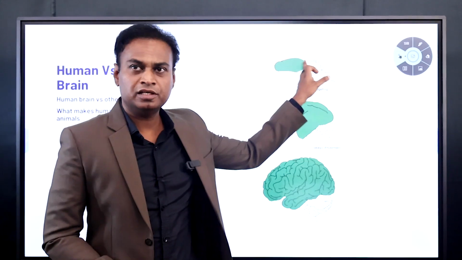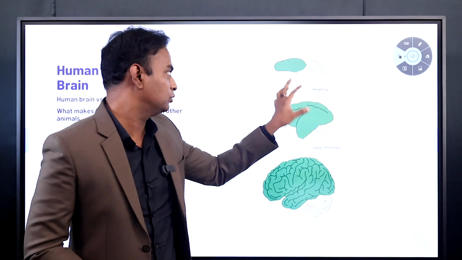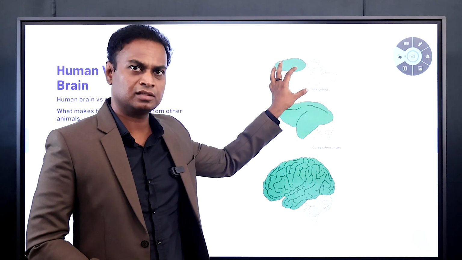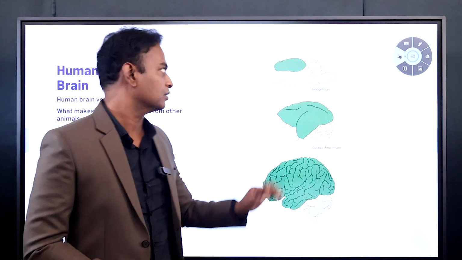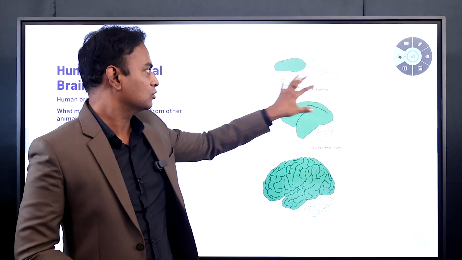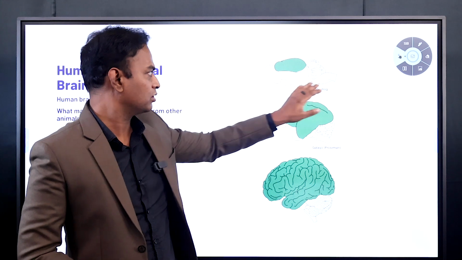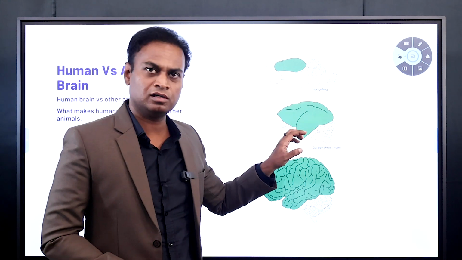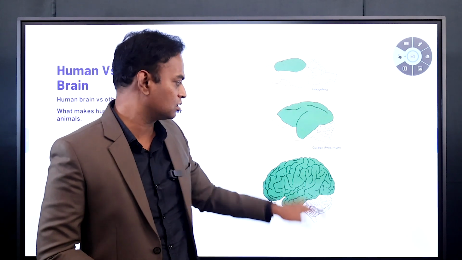See, this green part is a part of the brain. This is the cerebral cortex. You see the complete brain, and the green one is the cerebral cortex of an animal like a rat. See how small it is. The rest of the structures are the same. We call it the brainstem. The brainstem is common for human beings and primates, I mean monkeys. All these things are the same.